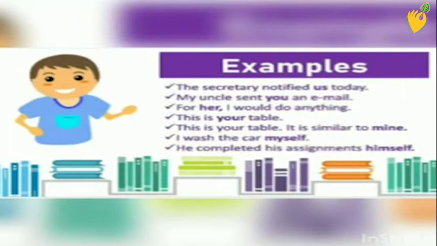Here are some more examples of personal pronouns. First one is, the secretary notified us today. In this sentence, us is an objective personal pronoun. Second one, my uncle sent you an email. In this, you is an objective personal pronoun. Third one is, for her, I would do anything. In this sentence, her is an objective personal pronoun. Next is, this is your table. Your is an objective personal pronoun.